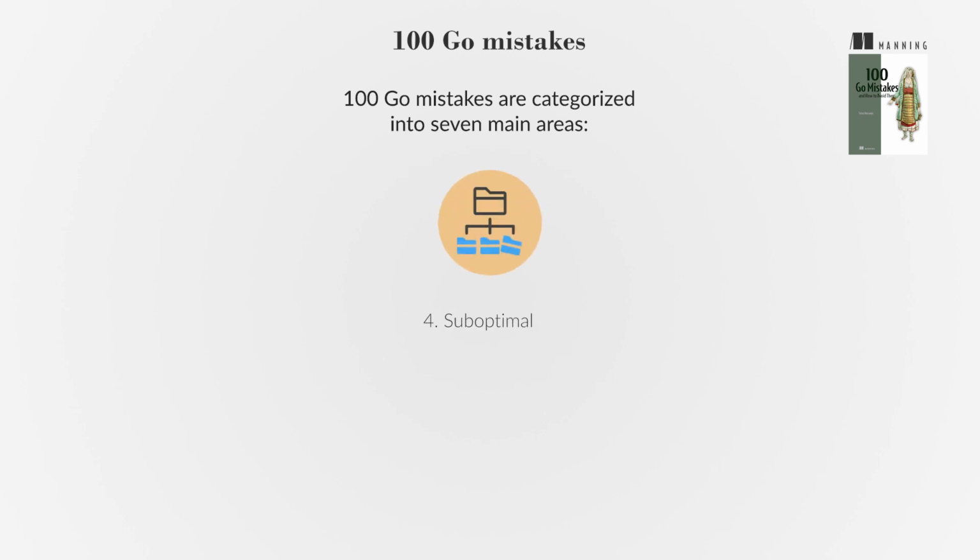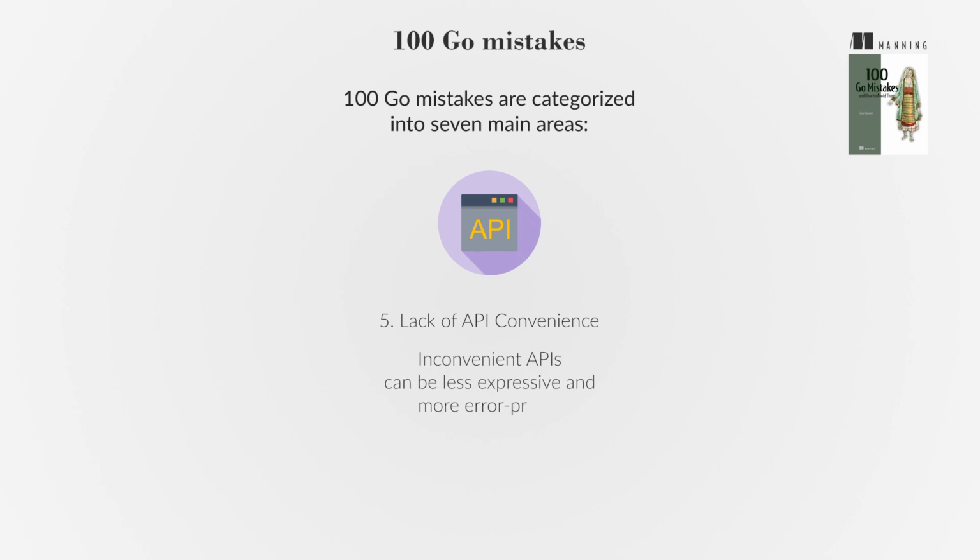4. Suboptimal or unidiomatic organization. Poorly organized code can make a project difficult to maintain. The book addresses common organizational mistakes in Go. 5. Lack of API convenience. Inconvenient APIs can be less expressive and more error-prone. The book discusses how to create user-friendly APIs.